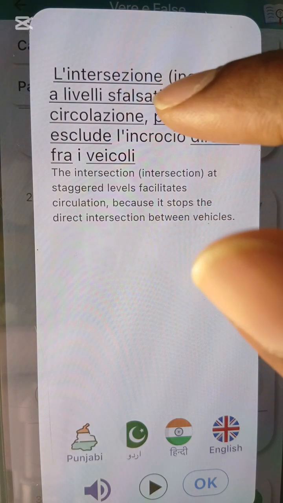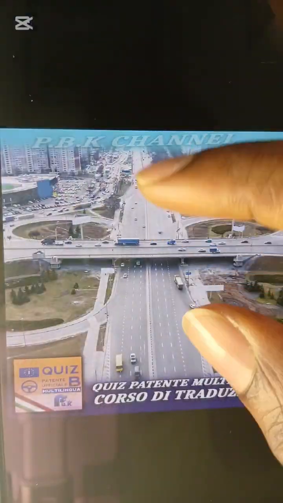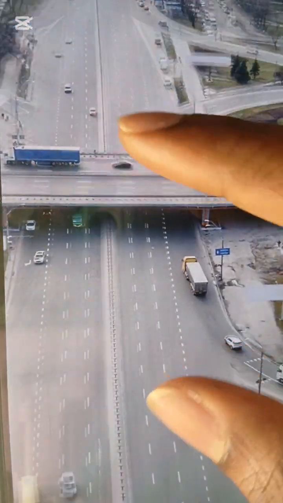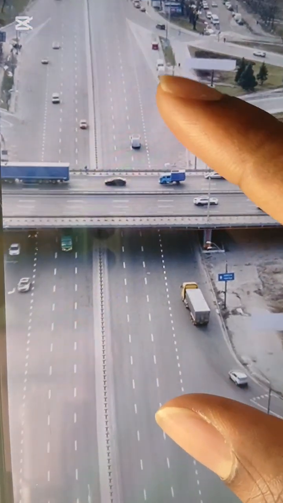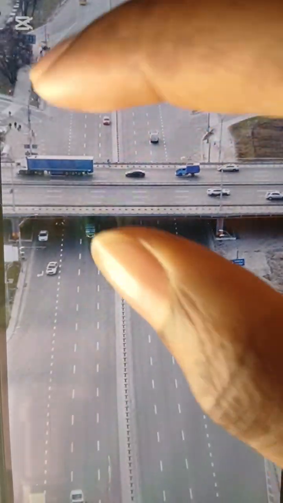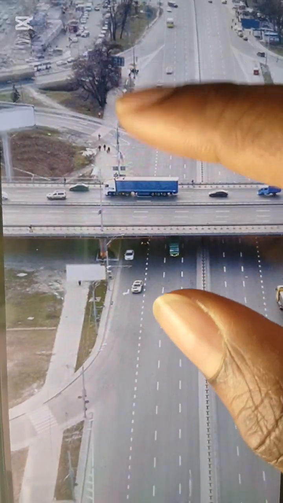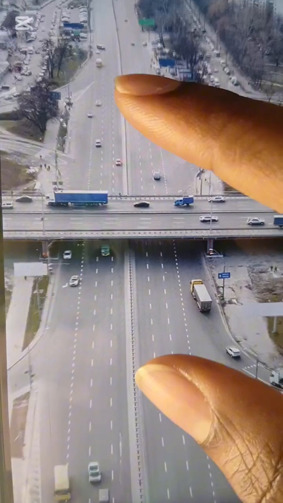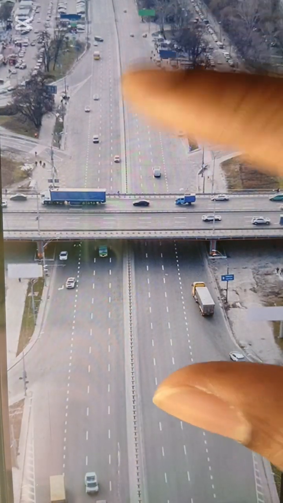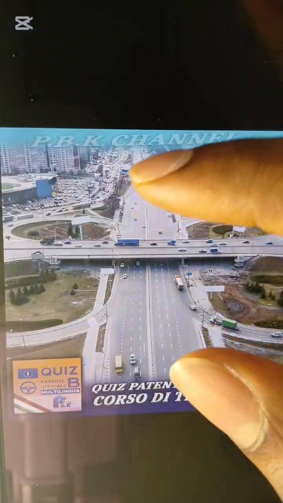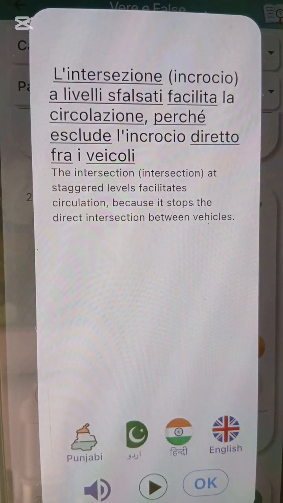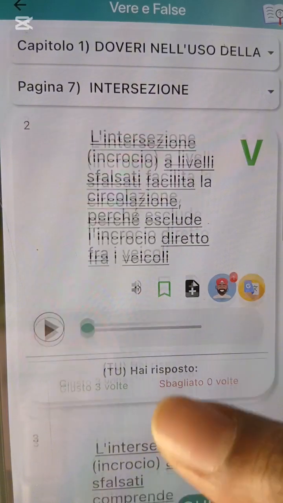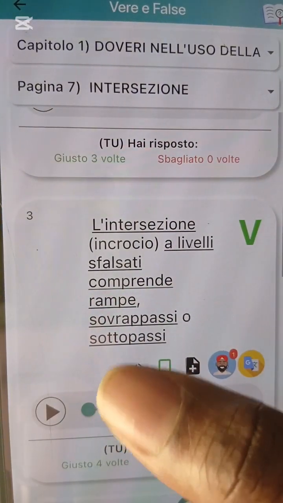Now a vehicle that is coming like this, and this vehicle that is going, is not expecting a vehicle from its what? From its front. The same thing with this one. This one is not expecting a vehicle from what? Their front. So they exclude vehicles from their what? Direction. It facilitates circulation because it excludes vehicles from your opposite direction. So let's go to number 3.